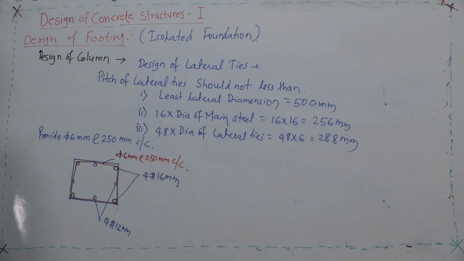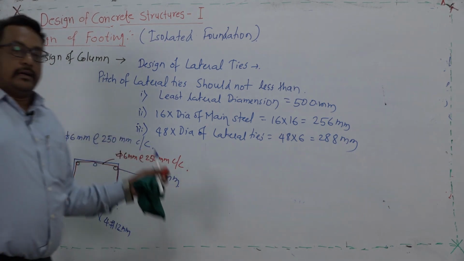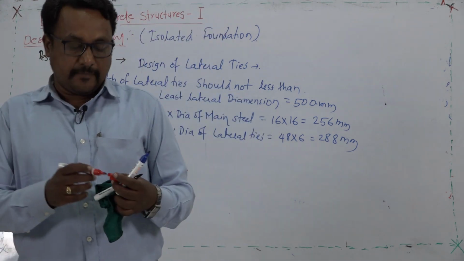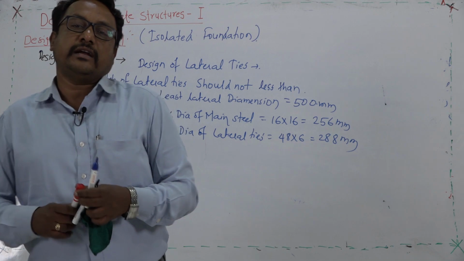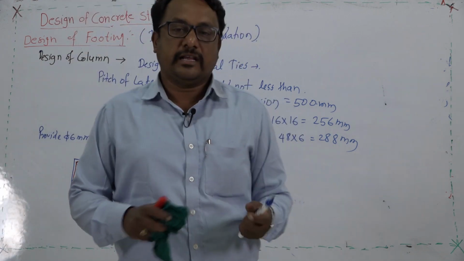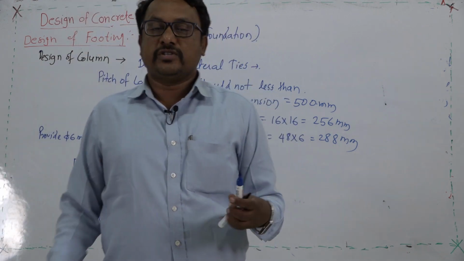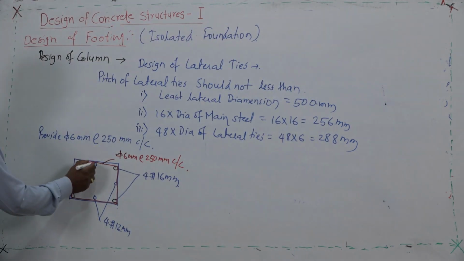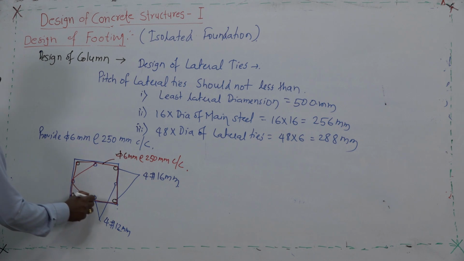Now, if somebody is interested to understand the ductile detailing of the structure, one more important code is there. You are going to learn that code in your final year of engineering, that is called IS 13920. As per 13920, one more kind of link is possible, like this.